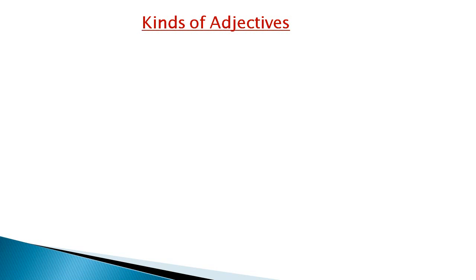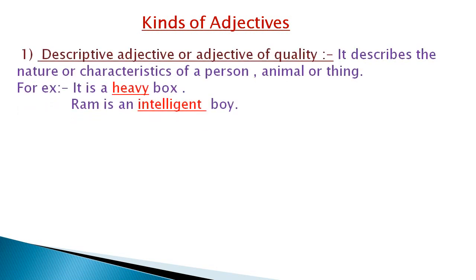Now we will learn about kinds of adjectives. First kind is descriptive adjective or adjective of quality. So adjective of quality describes the nature or characteristics of a person, animal or thing. For example, it is a heavy box. In this, the adjective word heavy is telling the quality of a box. How is the box? Box is heavy.